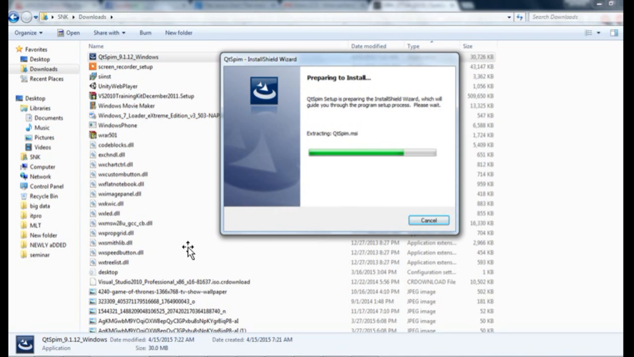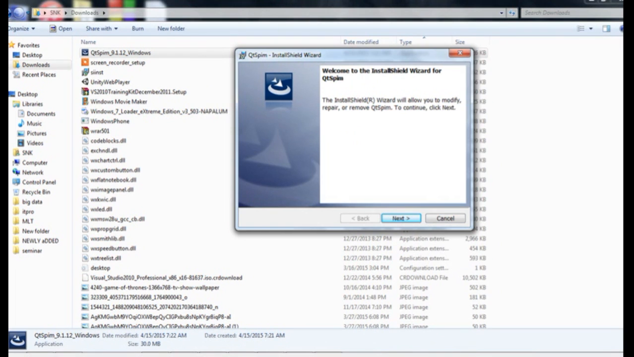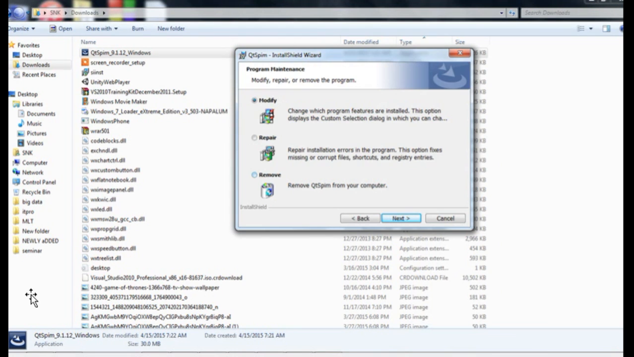This pop-up will appear, which is for preparing the installation. Just click on next when this pop-up appears. Don't make any changes in the pop-up. Modification, click on it. Just click next after this.